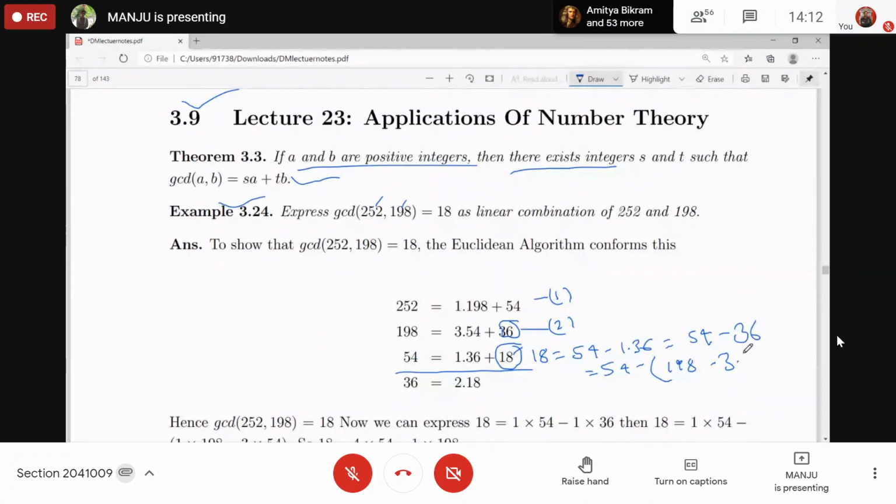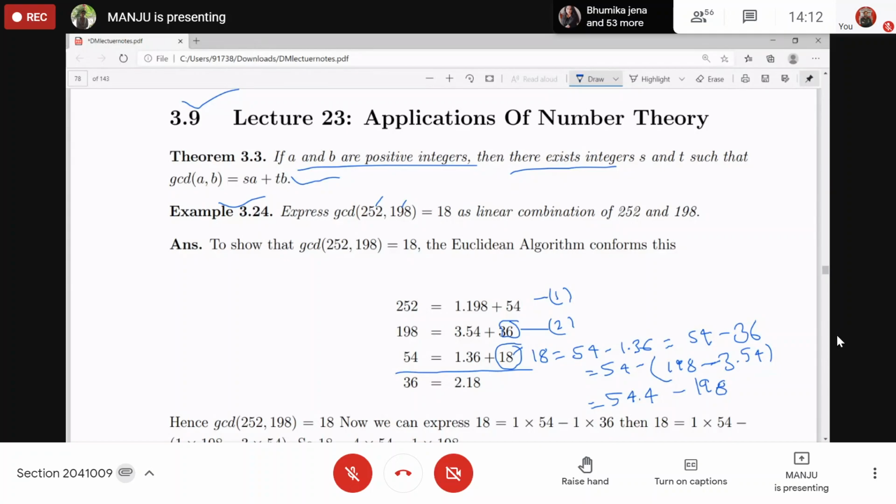So it is 54 minus 3 into 54 minus 198. How many coefficients for 54? 1 from here and 3 from here. It will be 4 into 54, right? And minus 198. Understood?